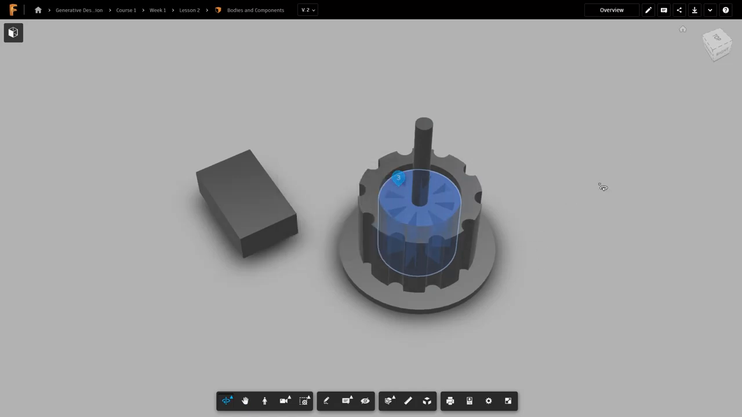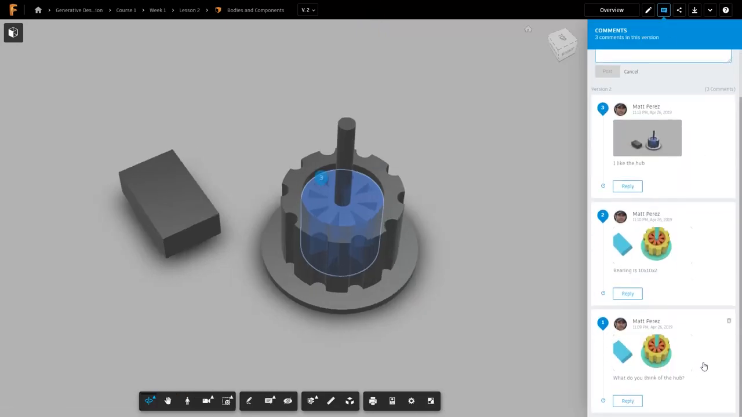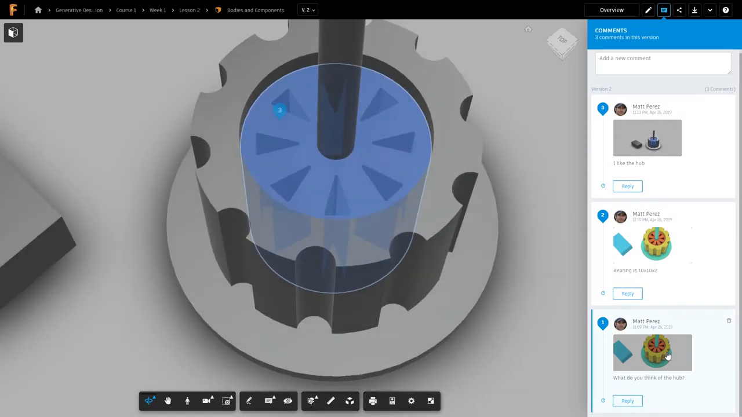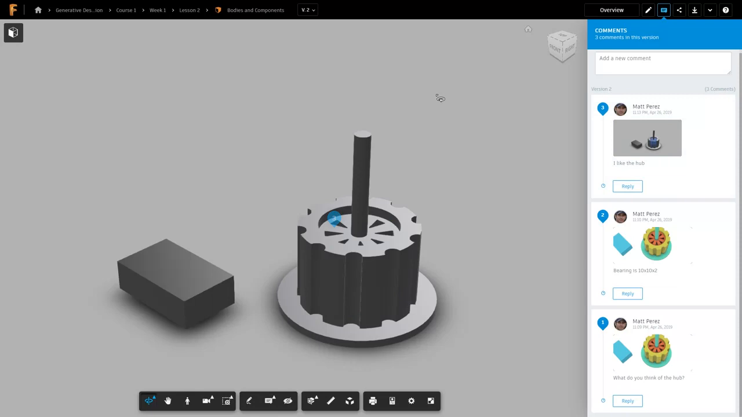We can also open up that comment thread. So up here, we can open comments. We can see all the comments that were created directly in the file. We can have it rotate specifically to that view. We can see the note, the bearing is 10 by 10 by 2. And then we can also see this view here. When we click on it, it navigates to that view and it brings the comment up on screen because we place it on a point. So this information is all contained directly in here and can be viewed on the web or directly in Fusion 360.